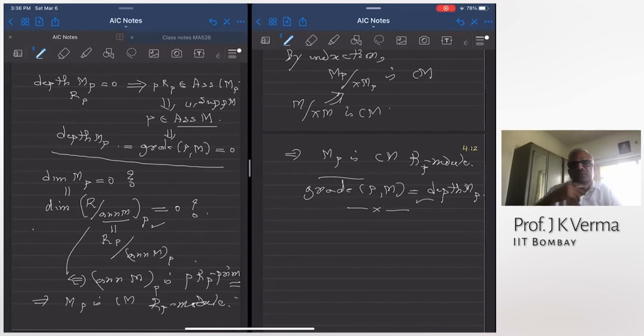Any doubt? So you see this proof, which proved that the localization of a Cohen-Macaulay module is a Cohen-Macaulay module, uses this fact about lifting the Cohen-Macaulay property after you go mod a non-zero divisor. We use that fact here. Okay.